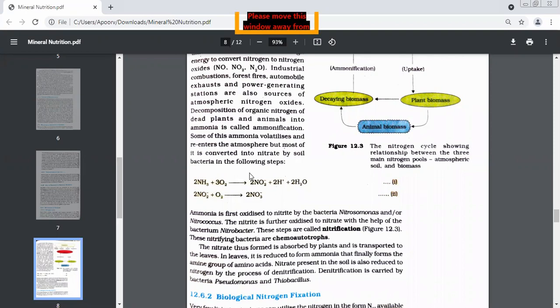See this. First of all, this is your ammonia. It is combining with oxygen. NH3 is ammonia, and it is combining with oxygen, so we will say ammonia is being oxidized.